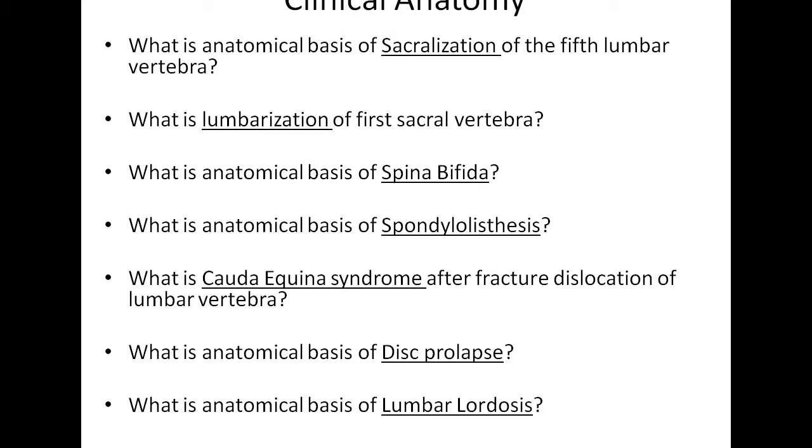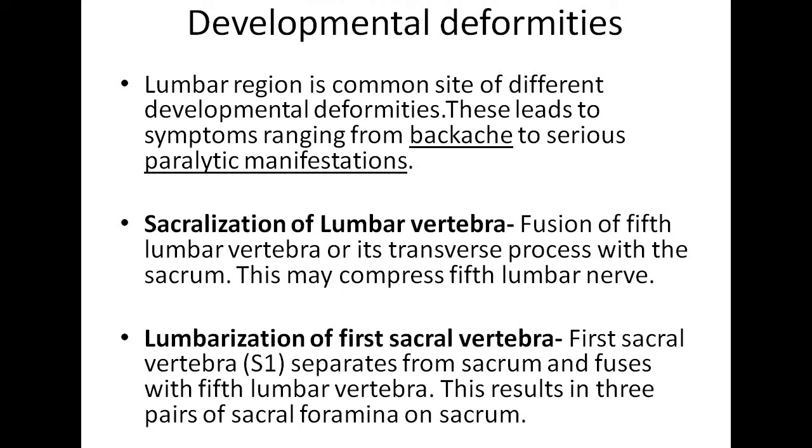Clinical anatomy questions asked on these bones are: what is sacralization of fifth lumbar vertebra, what is anatomical basis of lumbarization of first sacral vertebra, what is spina bifida, what is spondylolisthesis, cauda equina syndrome after fracture dislocation of lumbar vertebra, anatomical basis of disc prolapse and lumbar lordosis. Now coming to developmental deformities one by one.